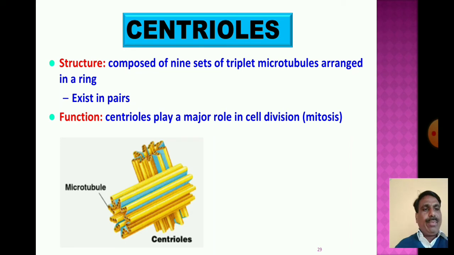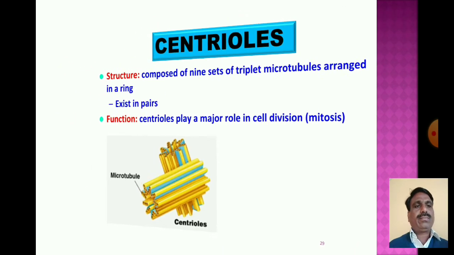Look at the pictures on these slides. These are the centrioles, and one centriole has 9 sets of triplet microtubules arranged in a ring. And centrioles play a major role in cell division, particularly mitosis. Then goes to the next